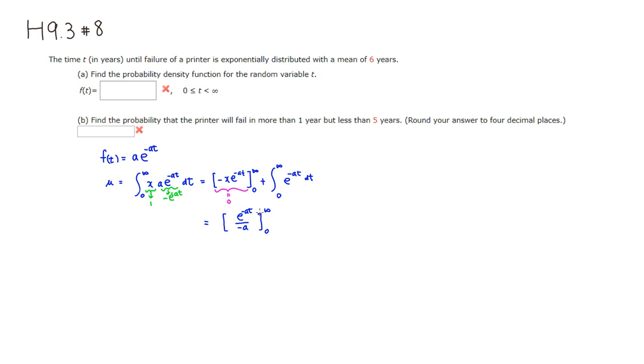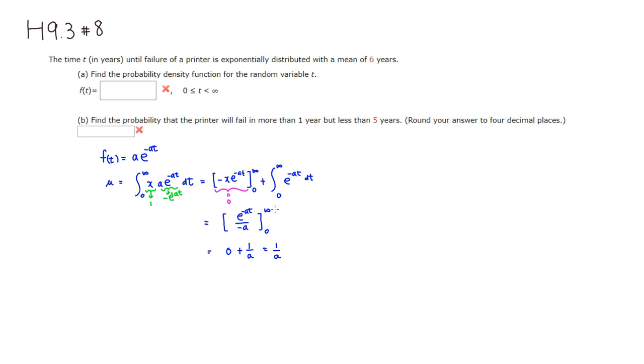We would have to use a limit too, but I'm just going to do it this way. If you plug in infinity, this goes to 0, so you get 0 minus, and there's a negative sign, so it's plus. If you plug in 0, e to the 0 is 1, so you have 1 over a. So the mean is simply 1 over a.